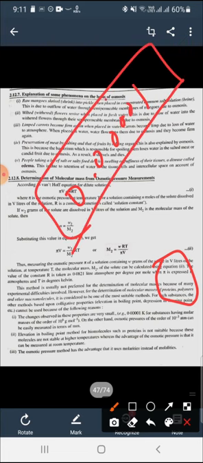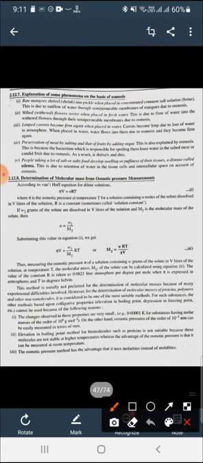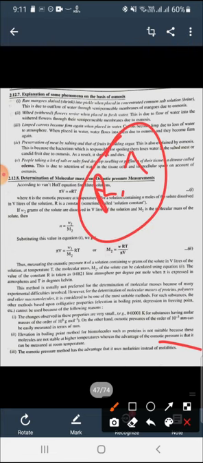So this representation is not much good, so we use osmotic pressure here. The elevation in boiling point method is not suitable for biomolecules such as proteins, because these molecules are not stable at high temperature, whereas osmotic pressure can be measured at room temperature. So it is another good point of osmotic pressure, that it can be measured at room temperature.